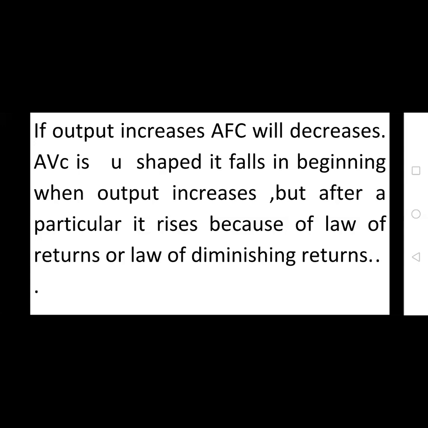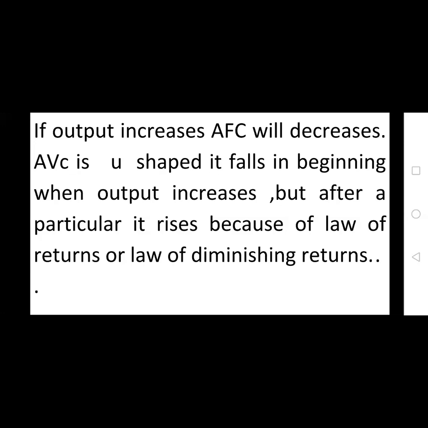I explained this law in the second unit, first class, with different types of factors: one variable input factor, two variable input factors, and multiple variable input factors. In the one variable input factor case, this is called the law of diminishing returns.